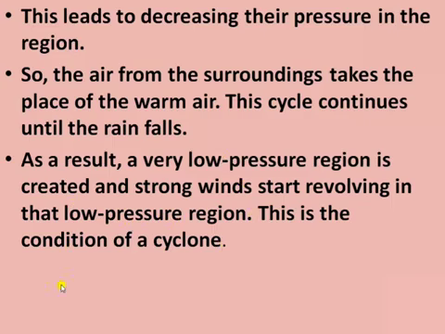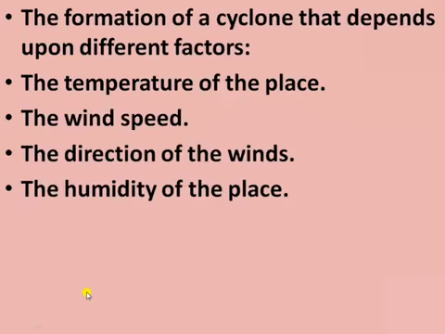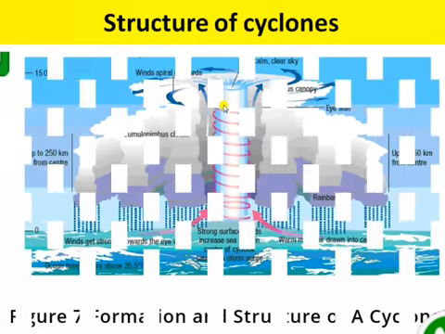So this is the condition of a cyclone. The formation of a cyclone depends on different factors. The first factors are the temperature of that particular place, wind speed, direction of the wind, and humidity of the particular place.